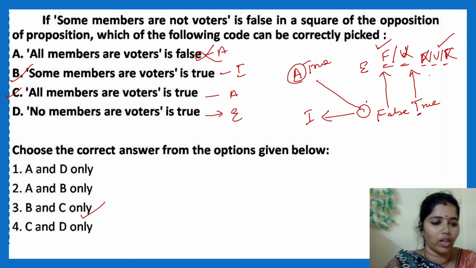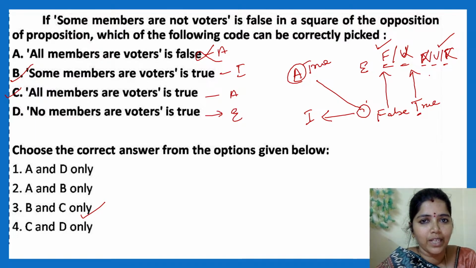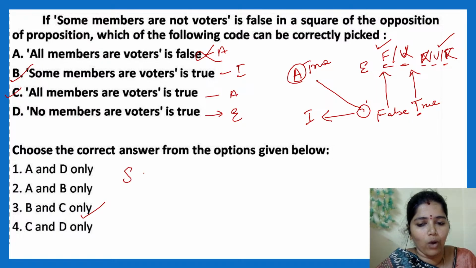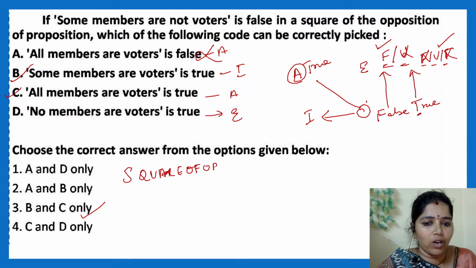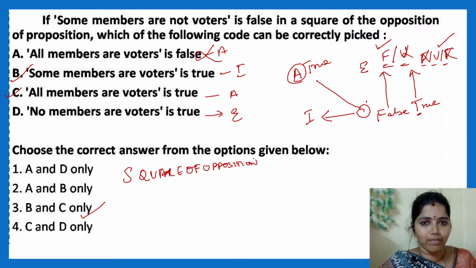I hope you are clear with the concepts, right? Contrary, subcontrary, different forms of square of opposition, right? Clear? I think so. Very good. I hope you are okay with the square of opposition. Just rate yourself how much you knew before and how much you know now. Whether you have learned something or not, just rate and put it in the comment box.